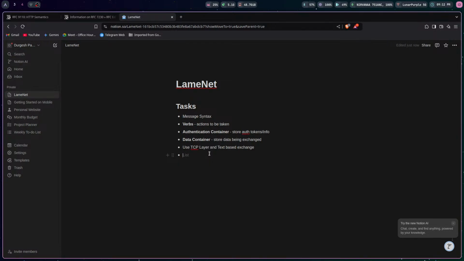One more thing that I was thinking of was verbs, authentication, custom header like thing. Okay. Another thing that I need to do: instead of custom header, let's just call it headers.